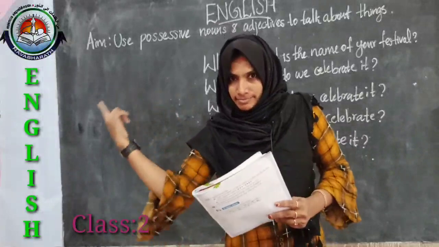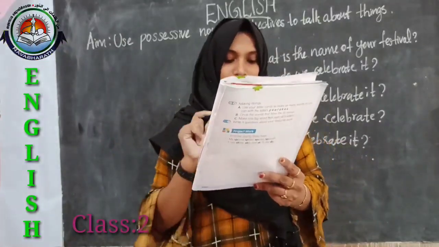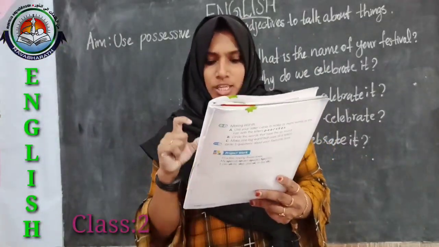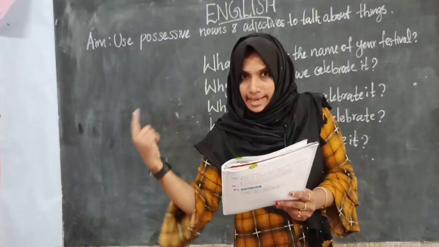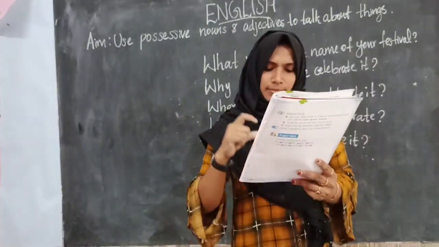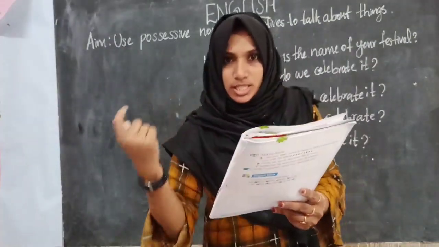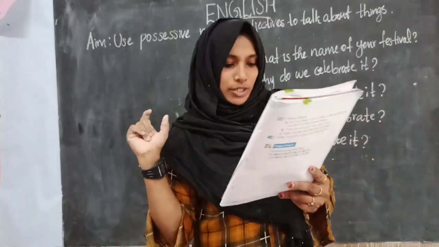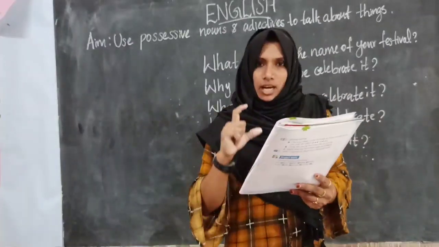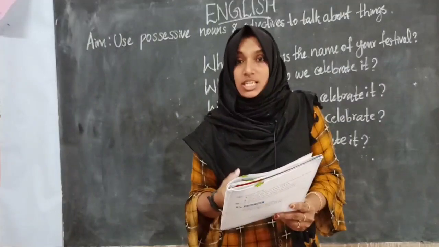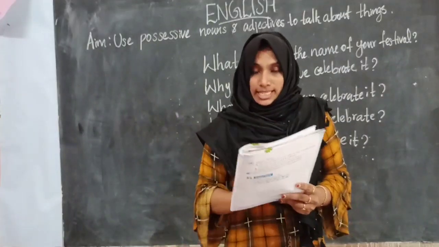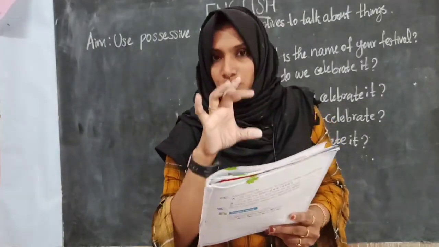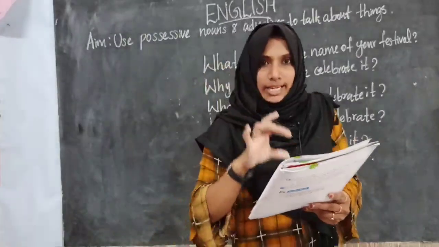This is her umbrella. This is my parents' car. So this is their car. This is my mother's coat. So this is her coat. This is my uncle's house. So this is his house. So in this way you can complete question number 3 and 5.